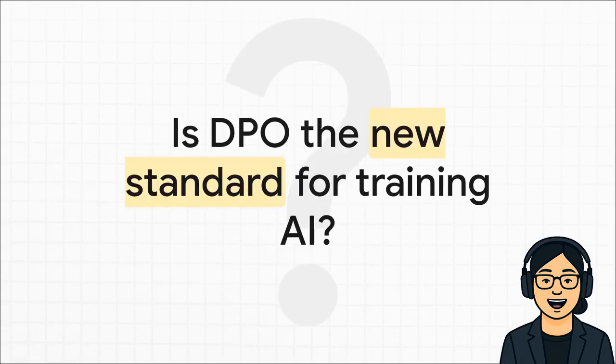And all of this really leads to one big question, doesn't it? When you look at how simple it is, how stable it is, and how well it performs, you have to ask, are we looking at the new standard for training AI? Is this the future of alignment? Only time will tell for sure, but DPO is making one heck of an argument.